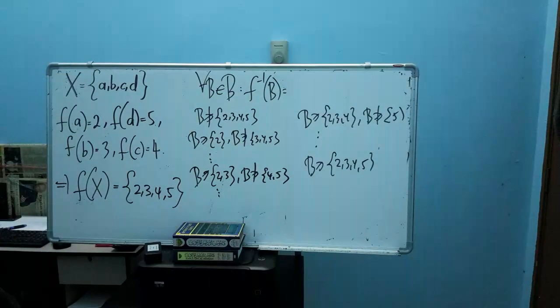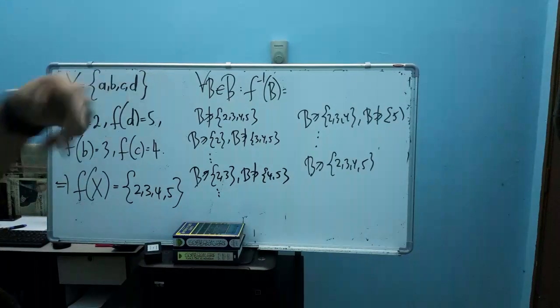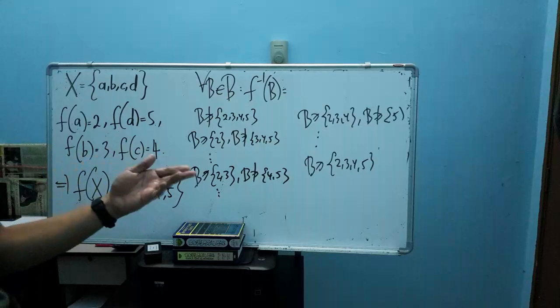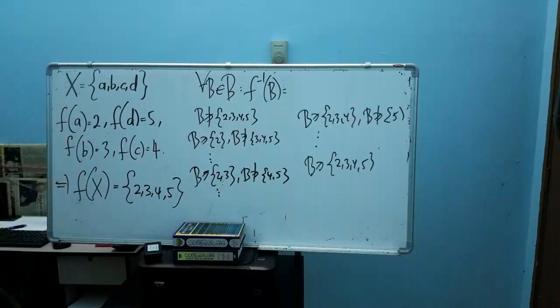Okay, so how can we overcome this problem? For example, if you have a function with 5 values or 6 values or 7 values and so on, and we want to check the measurability of this function, of course it's very difficult for us to check by the first definition.